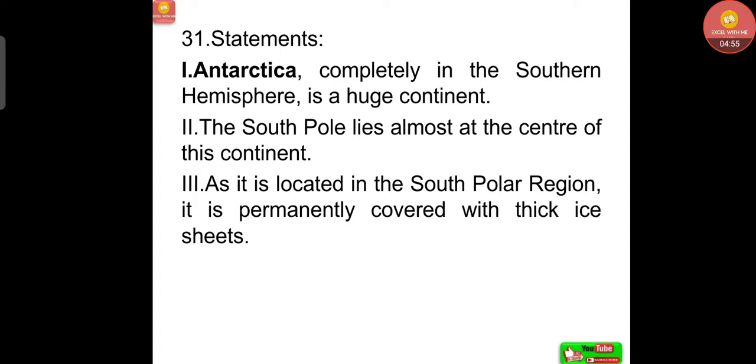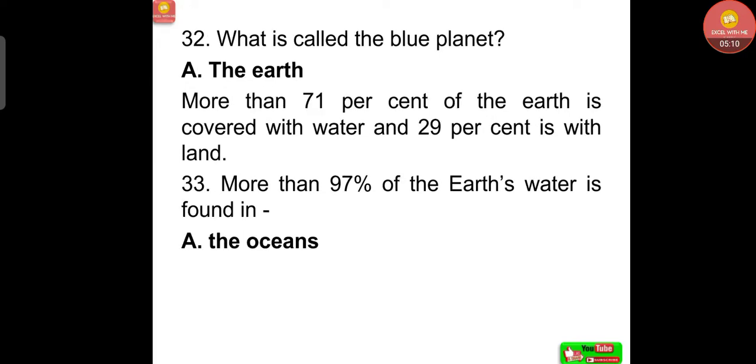Antarctica, completely in the Southern Hemisphere, is a huge continent. The South Pole lies almost at the center of this continent. As it is located in the South Polar region, it is permanently covered with thick ice sheets. All the statements are correct.